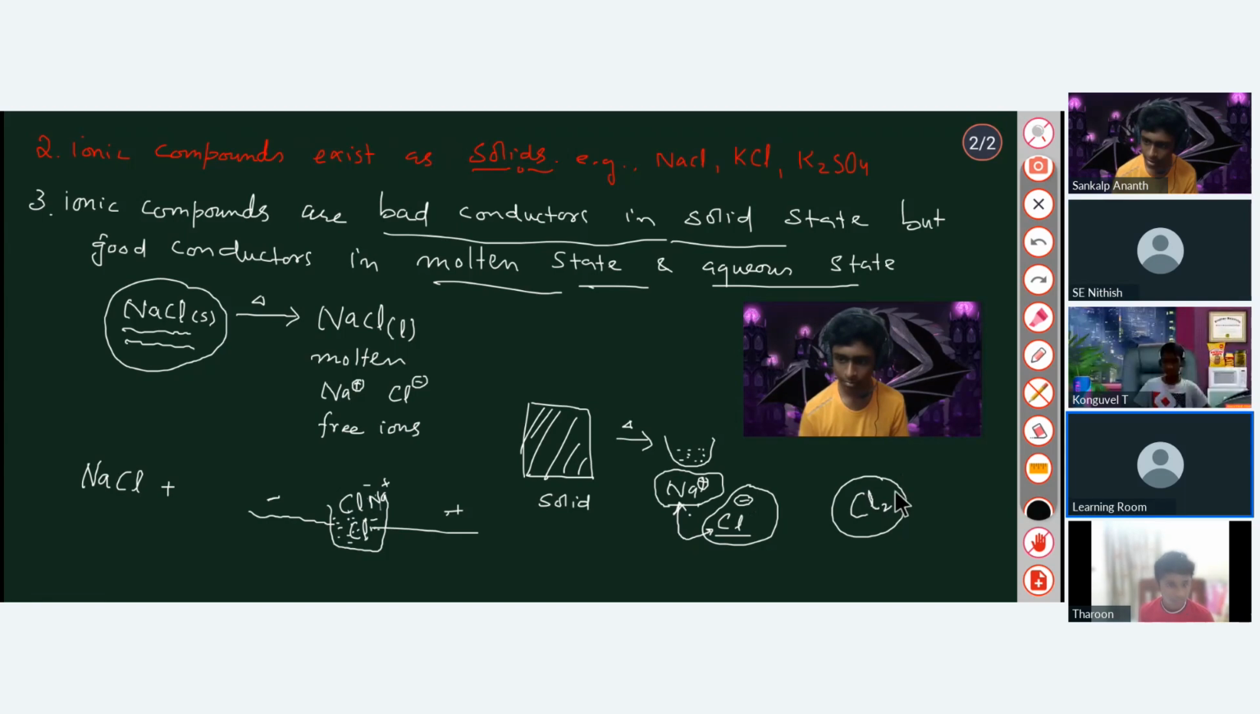See here, if you are just going to the market and taking a chlorine tablet, it is Cl2. It is a covalent compound, not ionic. At that time, it will not conduct electricity because it is a bad conductor. Covalent compounds are bad conductors of electricity. You can't get individual ions. This is a very important point to be noted: you cannot get the individual ion. You can get it only through the NaCl compound, and that's why in the molten and aqueous state they are good conductors.